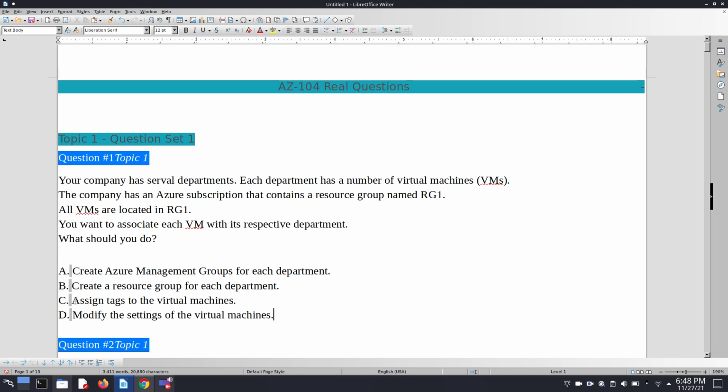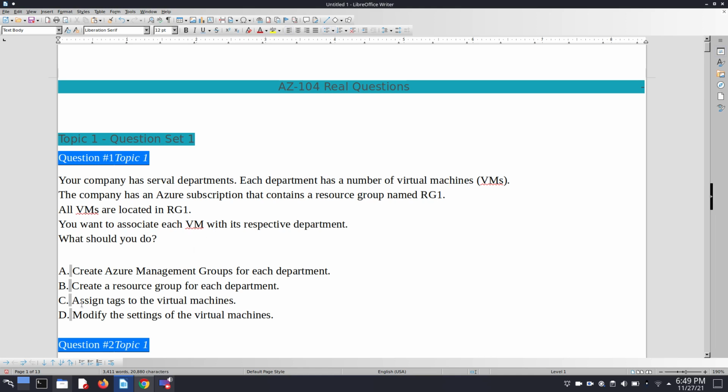When we move to option C, it says assign tags to the virtual machines. It seems good. After assigning tags to our virtual machines, we can associate each of our virtual machines with its respective department.